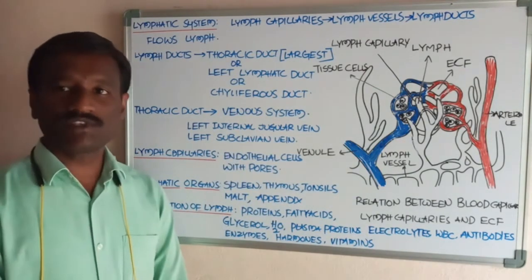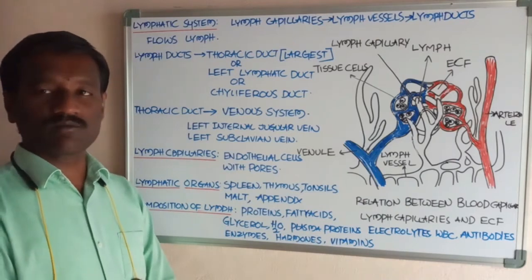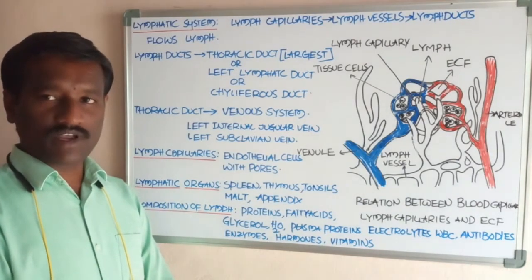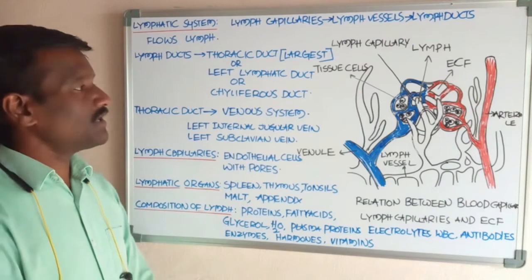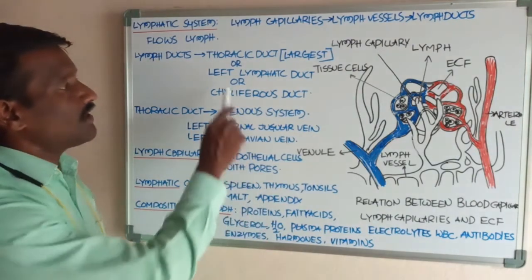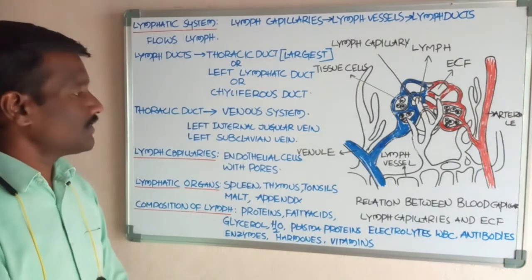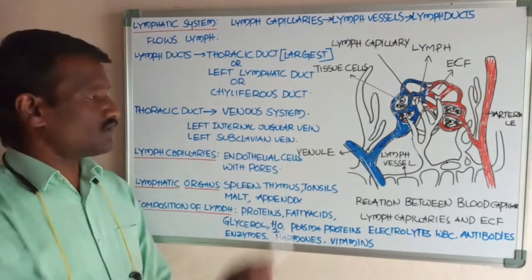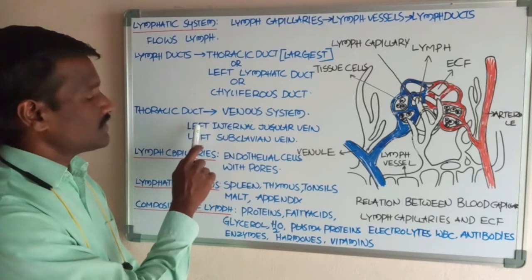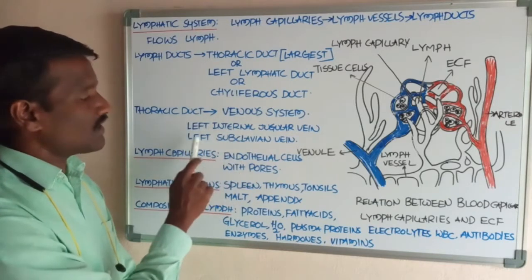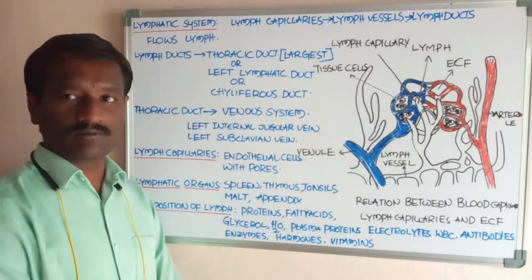The lymph from the left side is collected into the left lymphatic duct, or left thoracic duct, and empties into the venous system at the junction of the left internal jugular vein and left subclavian vein.